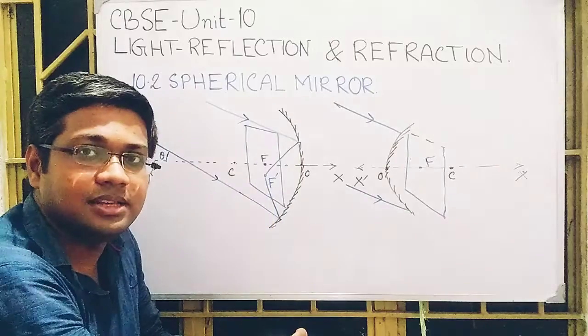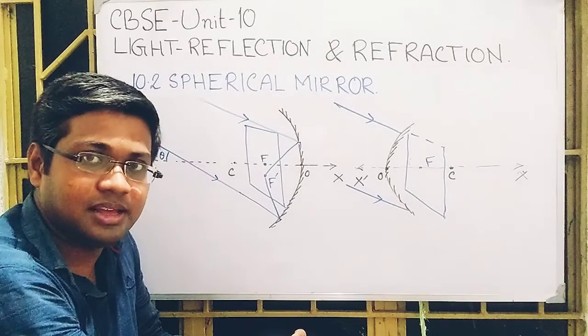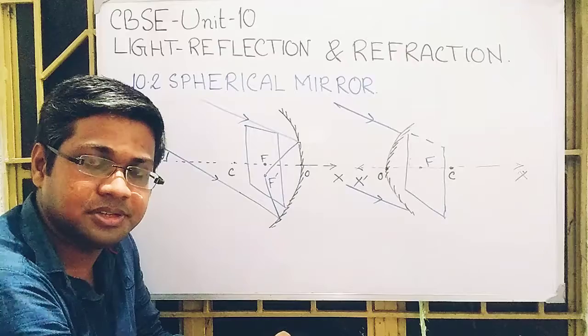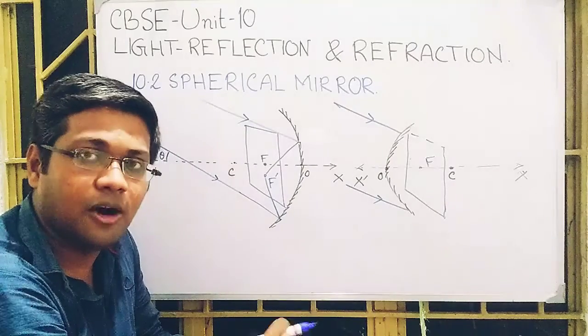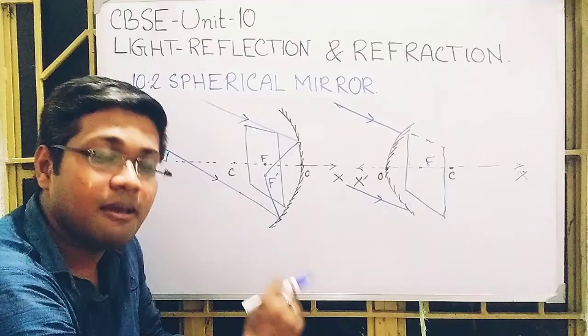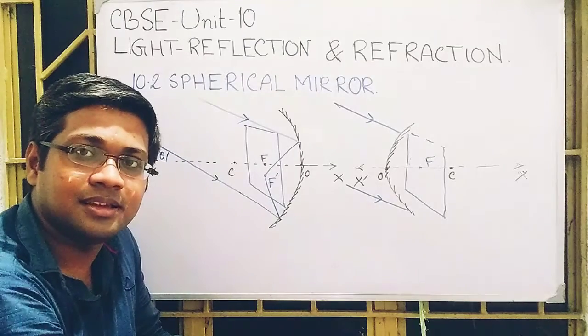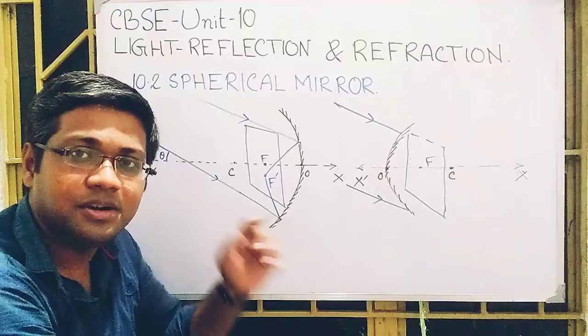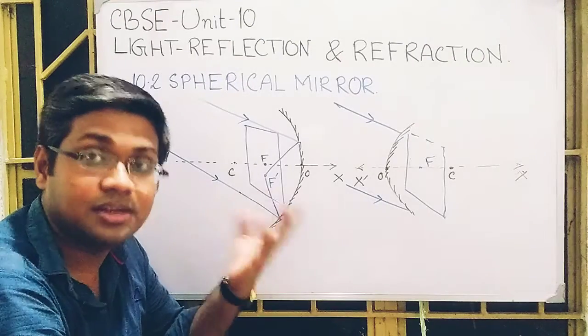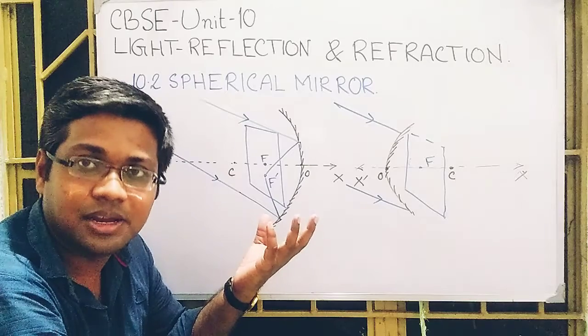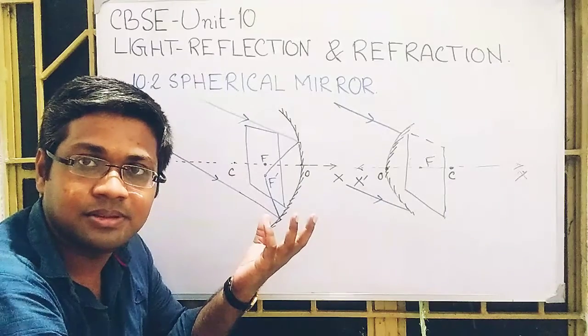It is the point at which the reflected rays meet for oblique parallel incident rays. It is called the secondary focus because all the time the rays cannot be parallel to the principal axis.